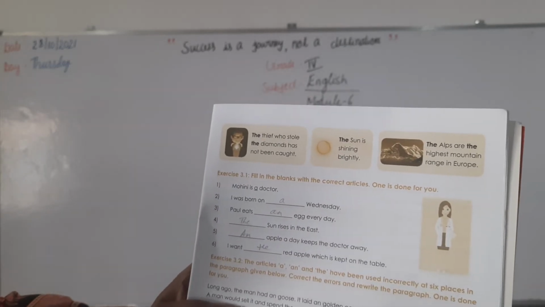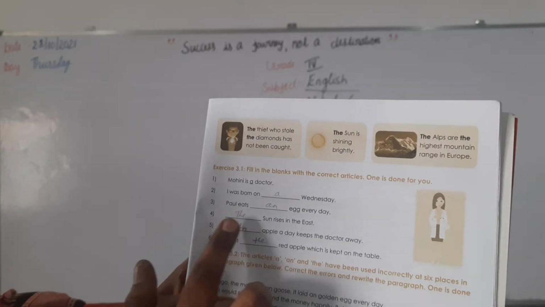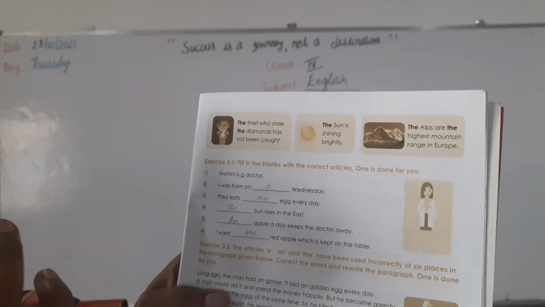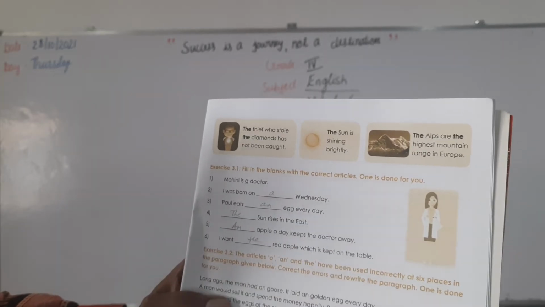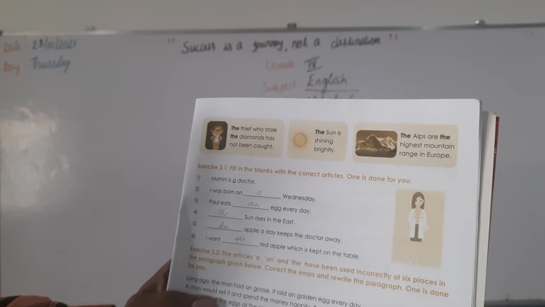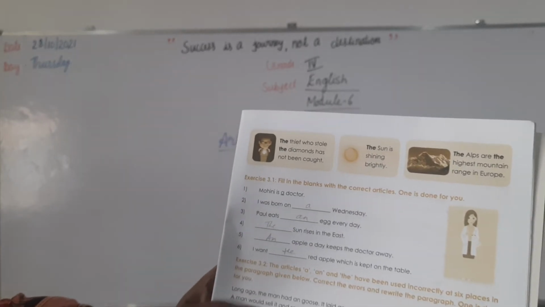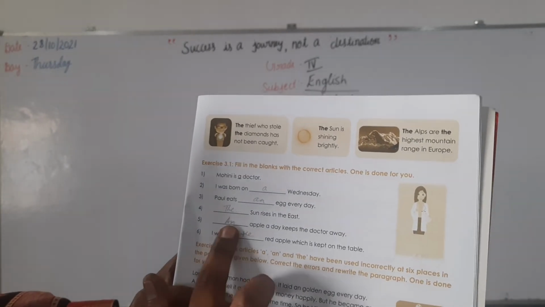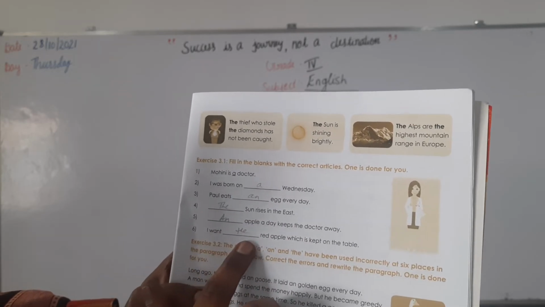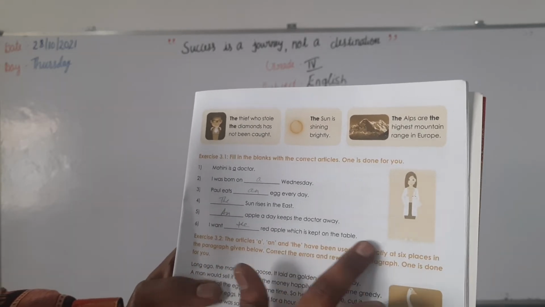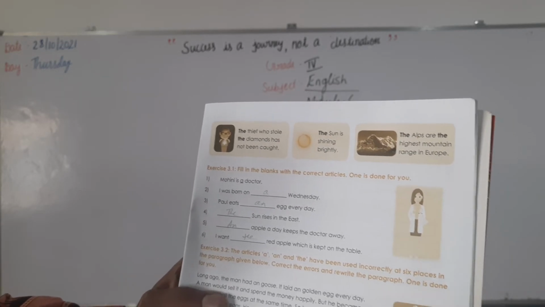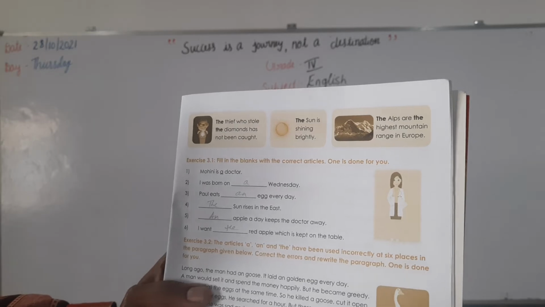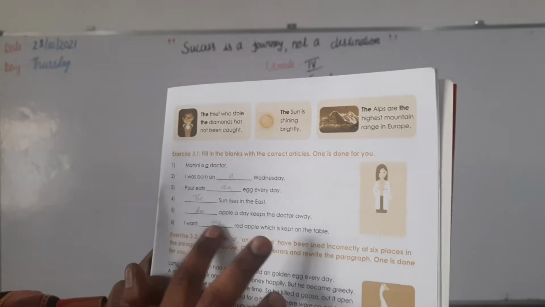Dash sun rises in the east. The sun, the moon. Yes, for a particular thing we should use the, only for the sun, moon and so on. So the sun rises in the east. Dash apple a day keeps the doctor away. An apple. Apple is a vowel sound, so an apple. I want dash red apple which is kept on the table. I want the red apple, because a particular thing is there. So the definite article, the.